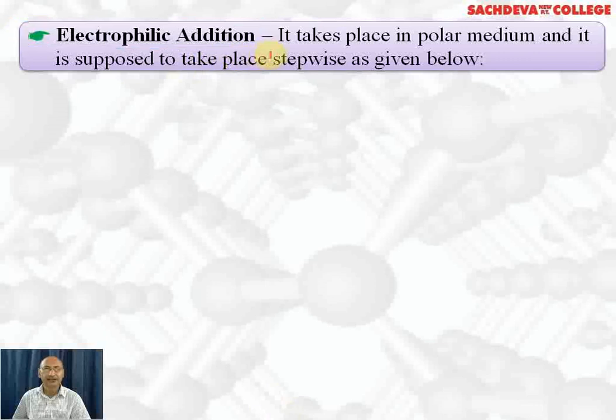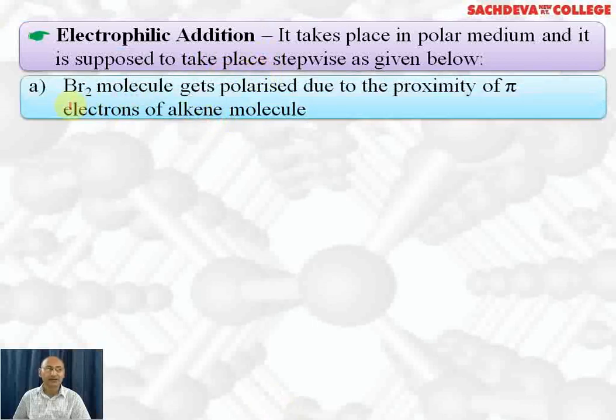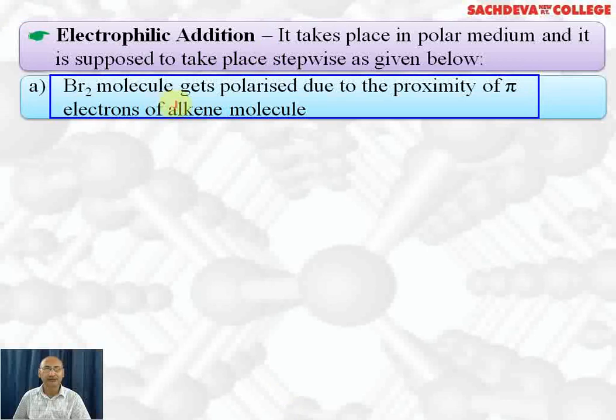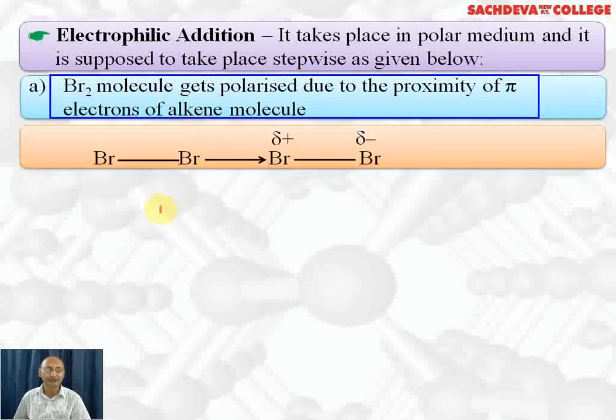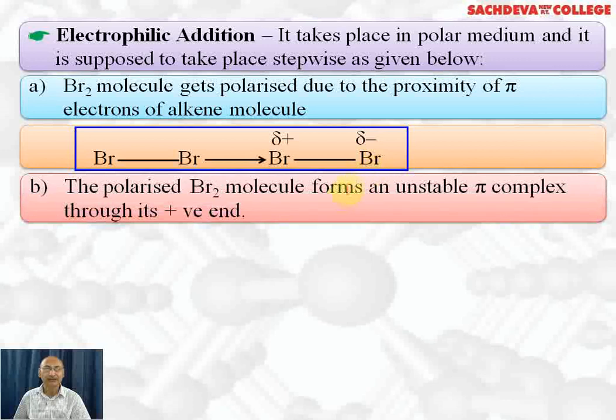Electrophilic addition reactions take place in polar medium like water, and are supposed to take place stepwise as given below. For example, we are adding a bromine molecule to an unsaturated hydrocarbon, that is alkene. Now, the Br2 molecule is non-polar, but it gets polarized due to the presence of pi electrons in the vicinity of the alkene molecule. This is Br2, which is non-polar. Now it has started becoming polar. One end becomes positively charged, the other end becomes negatively charged in the presence of pi electrons of alkenes.